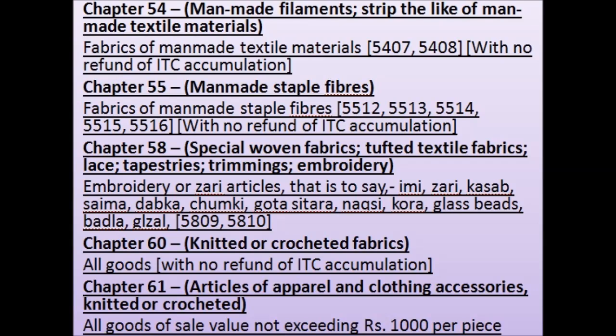Chapter 61, Articles of Apparel and Clothing Accessories, Knitted or Crocheted. All goods of sale value not exceeding Rs. 1,000 per piece.